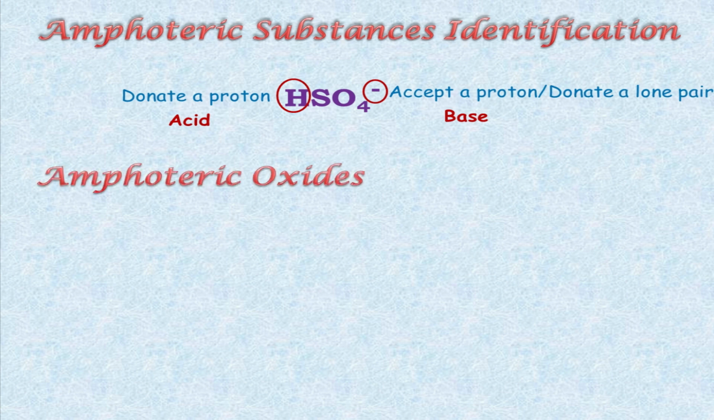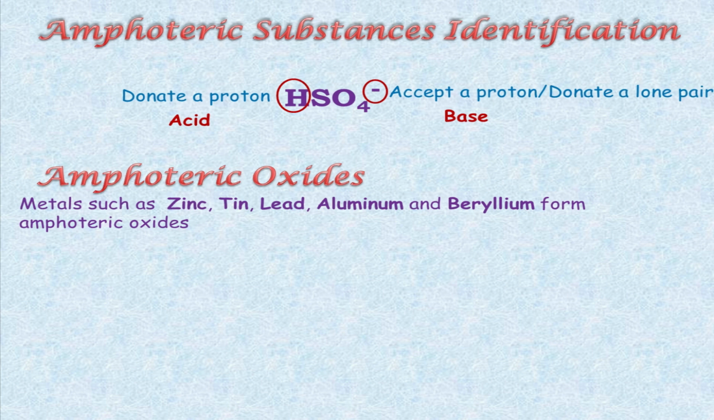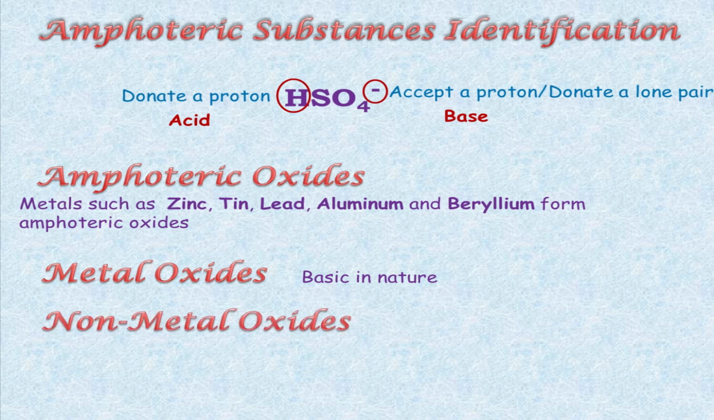Apart from these substances, oxides are also amphoteric in nature. Some metallic oxides like zinc, tin, lead, aluminium and beryllium oxides form amphoteric oxides. They can act as acid as well as base. Remaining all metal oxides are considered as basic in nature, and non-metallic oxides are considered as acidic in nature. So all the metallic oxides except for zinc, tin, lead, aluminium and beryllium are basic in nature, and all non-metallic oxides are acidic in nature. And these metal oxides, zinc oxide, tin oxide, lead oxide, aluminium oxide and beryllium oxides are amphoteric in nature.